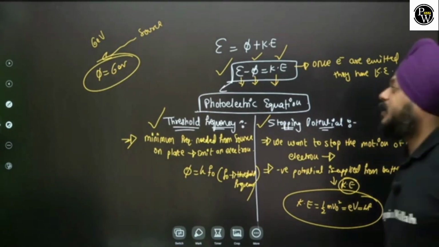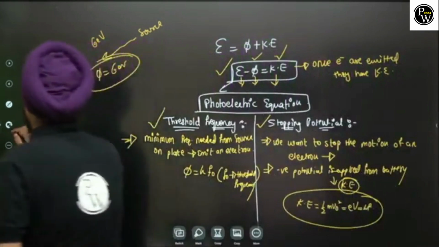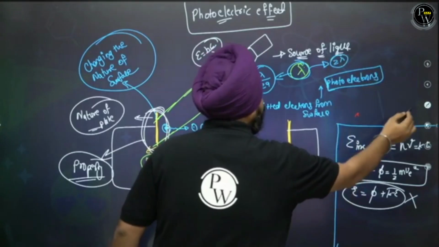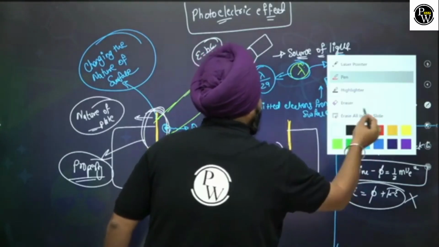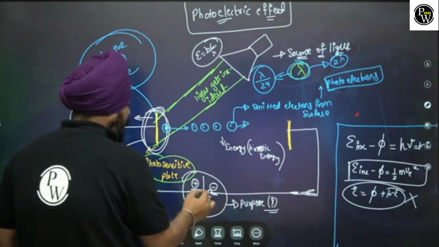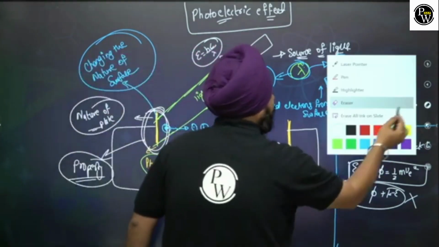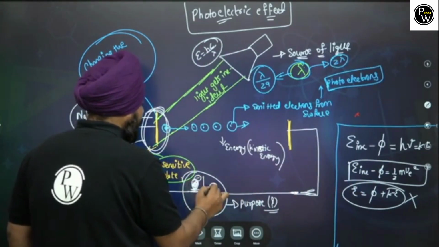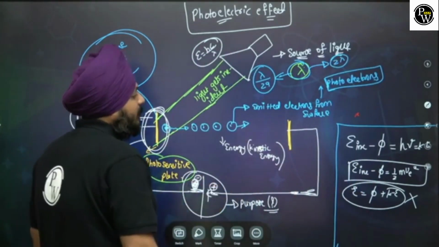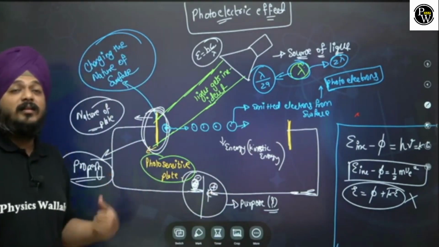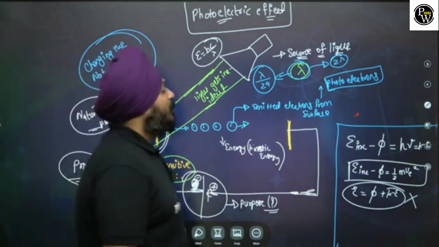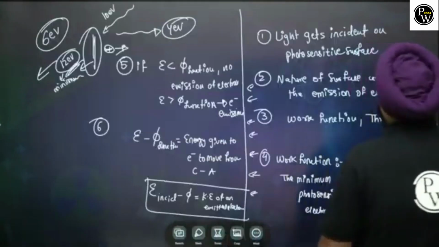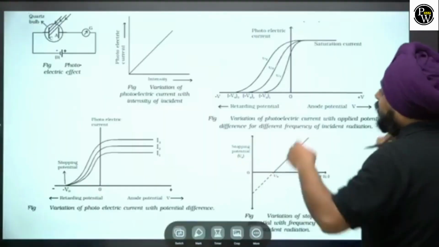Okay, I think that much time is enough. If you want to see the light, the battery is used for this reason. The negative, this is a positive, sorry for that. To apply this stopping potential to stop the motion of the electron. Now there are some graphs based on it.